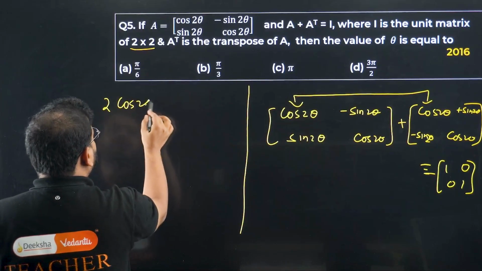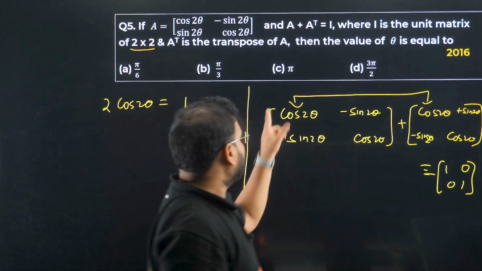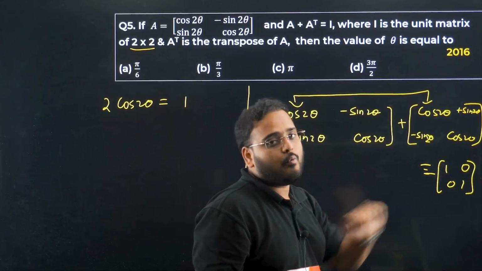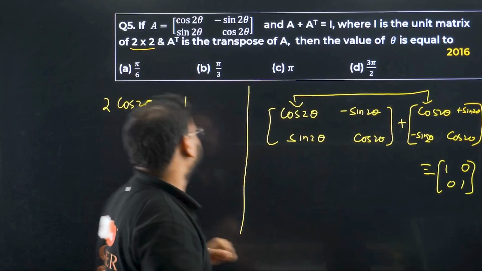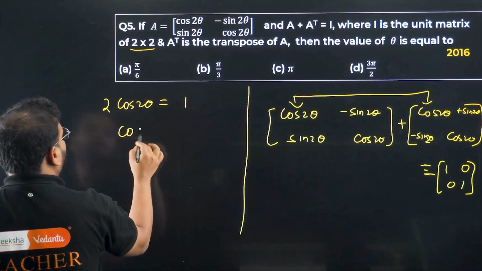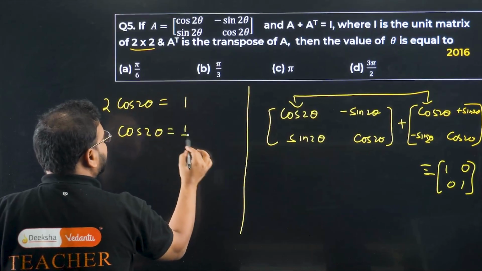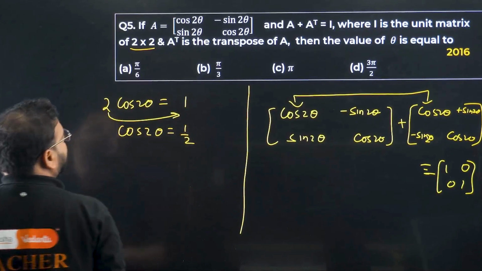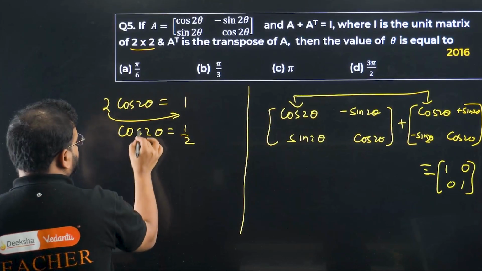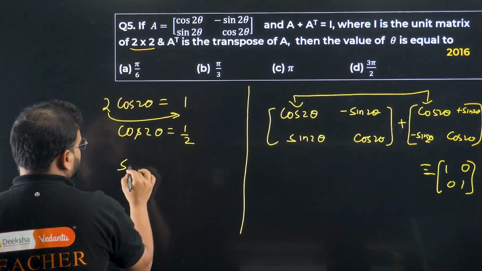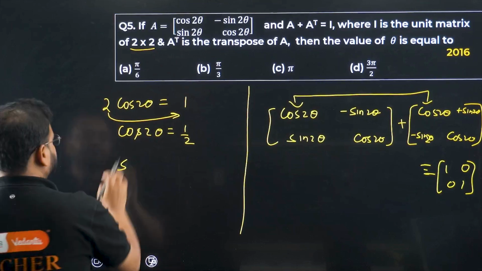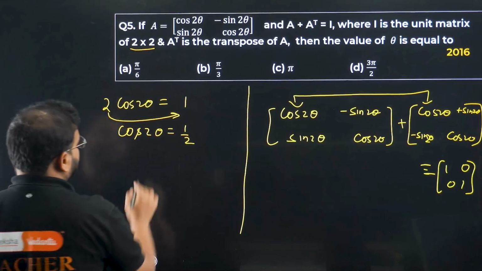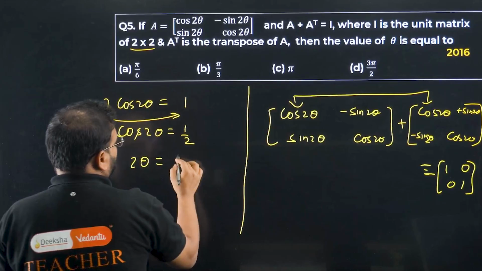2 cos 2 theta equal to 1. How come, sir? Add these two has to be equal to 1 over here because the result is equal to the identity matrix of second order. From here what you get? Cos 2 theta is 1 by 2, moving this 2 on this side. 2 theta becomes equals to cos inverse of 1 by 2.